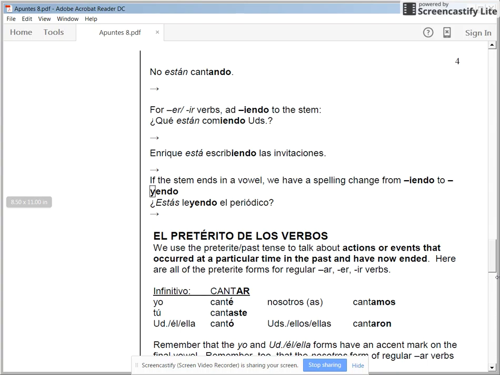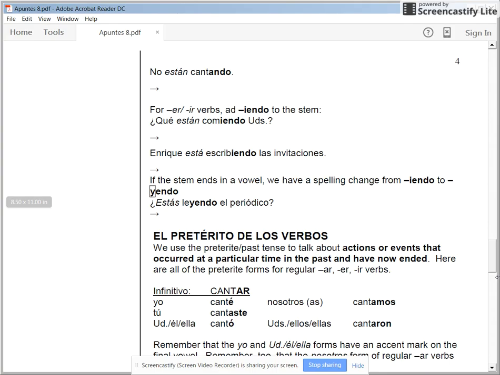For ER and IR verbs, you add yendo to the stem. So, for example, you would use in the question, ¿Qué están comiendo ustedes? It should translate to say, or to ask, what are you guys eating?